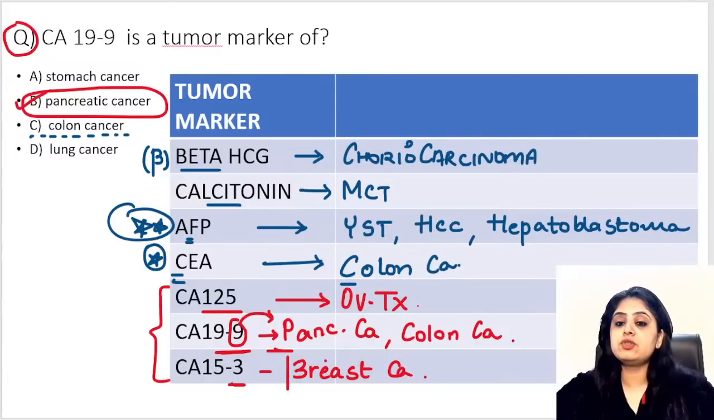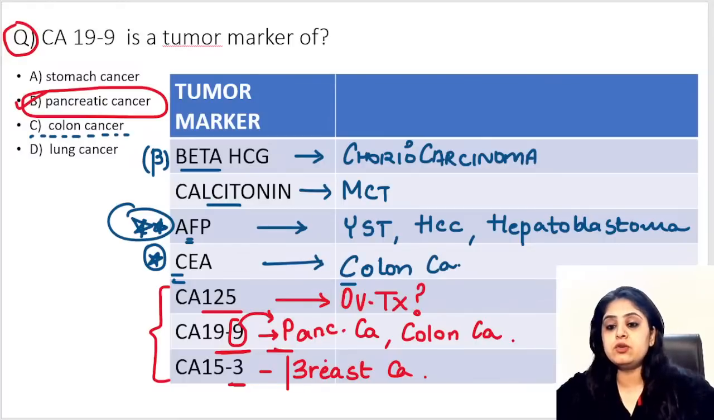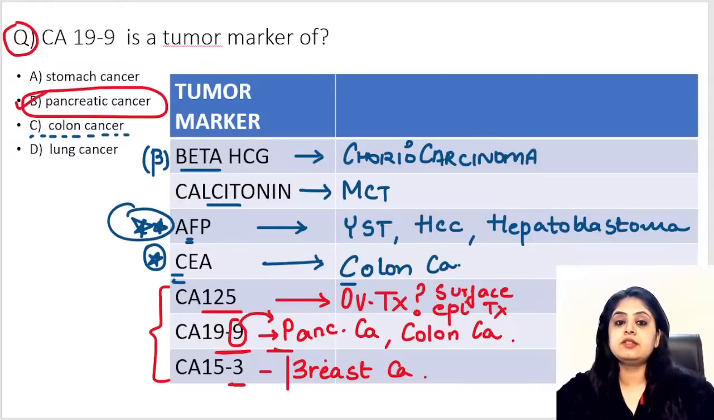So now my question to you is, which kind of ovarian tumor, which family of ovarian tumors? Surface epithelial, or germ cell tumors, or metastatic tumors? Please remember, it is important for the surface epithelial tumors. Surface epithelial tumors. Settled. So these are the most important tumor markers that you have to know for the exam. Out of it, CA 19.9 is a regular visitor. It is going to come again and again. This was a quick first question.